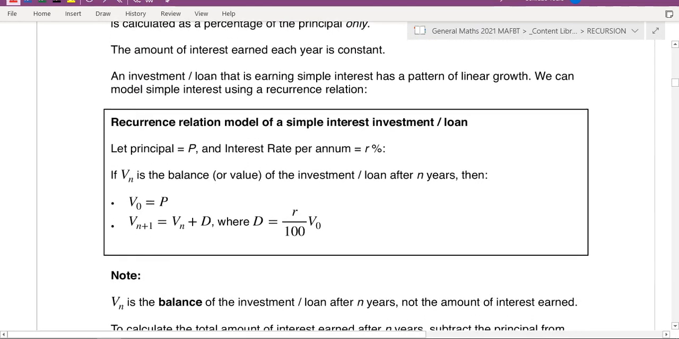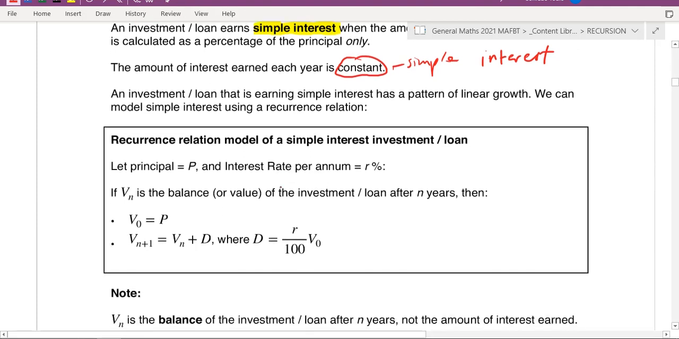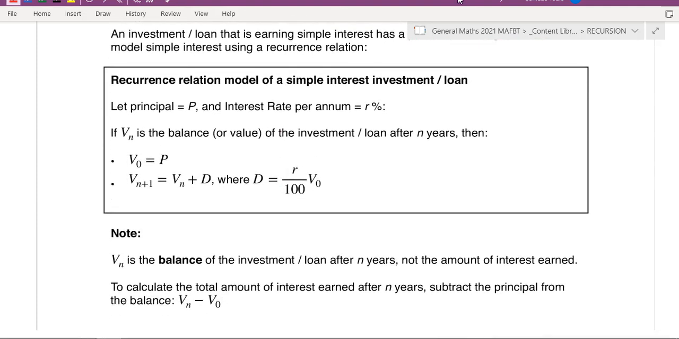It says here the amount of interest earned each year is constant. So when it comes to simple interest, it only applies to this statement. The amount of interest you earn is constant, only with simple interest. Constant meaning it's always the same amount. It doesn't increase, doesn't decrease. It's the same amount of interest each year. Alright, so we can use these recurrence relations to actually make a simple interest recurrence relation.